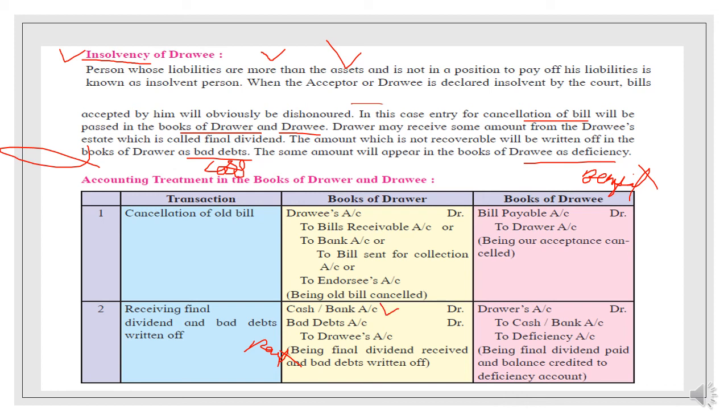Bills receivable will not be given to the drawee because he is not making the full payment. So cash and bank account debit, bad debts, the amount which is not recoverable, will be the loss for the drawer, to drawee's account. And the reverse entry in the drawee's books will be: drawer account debit to cash/bank, and this loss for the drawer will be the profit for the drawee, so he will record it on the credit side.